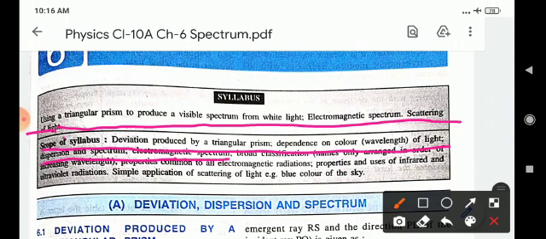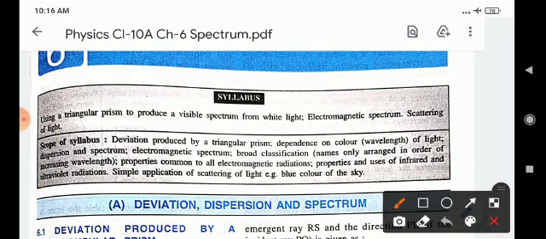Electromagnetic spectrum, broad classification, names only, arranged in the order of increasing wavelength. Properties common to all electromagnetic radiation, properties and uses of infrared and ultraviolet radiation, simple application of scattering of light, blue color of the sky.